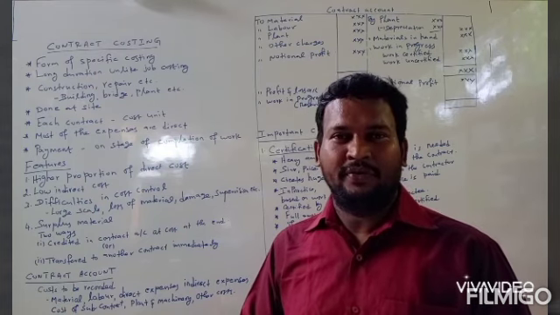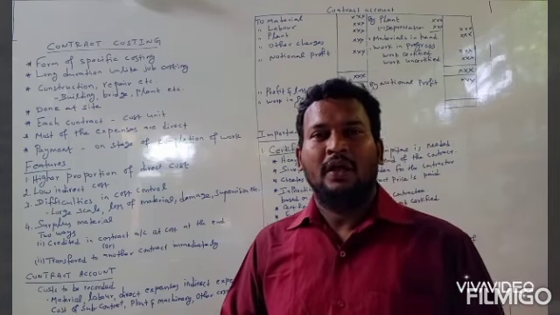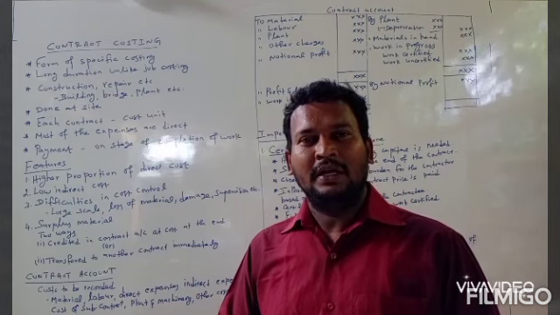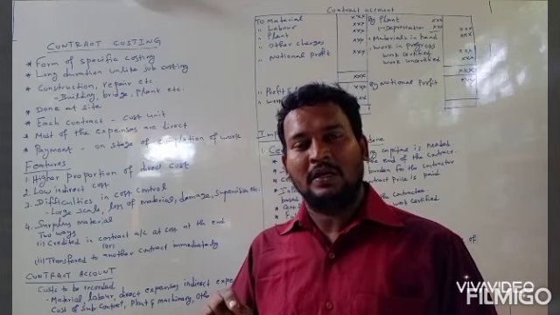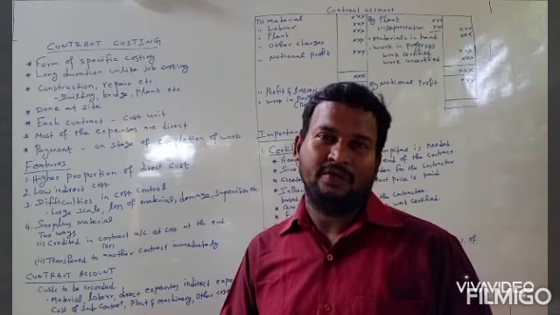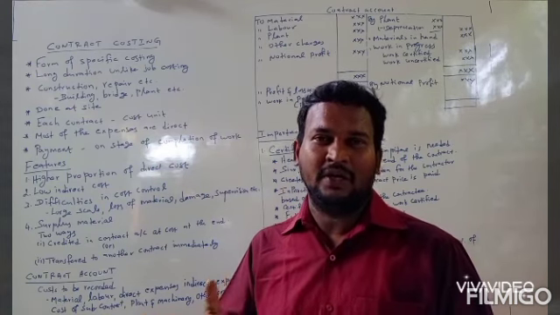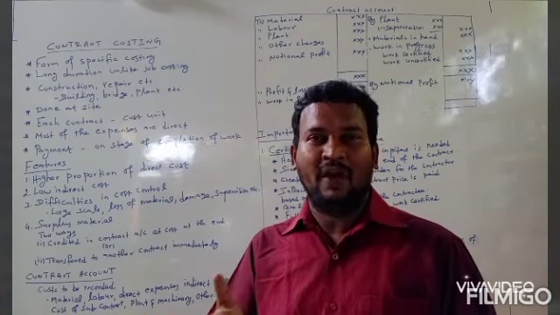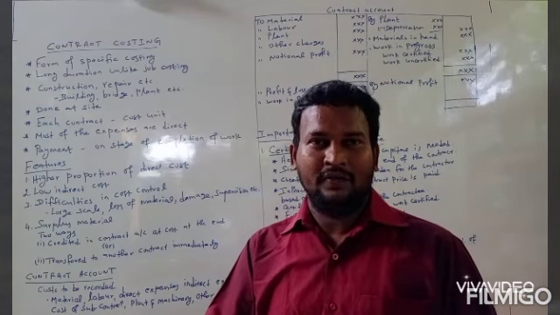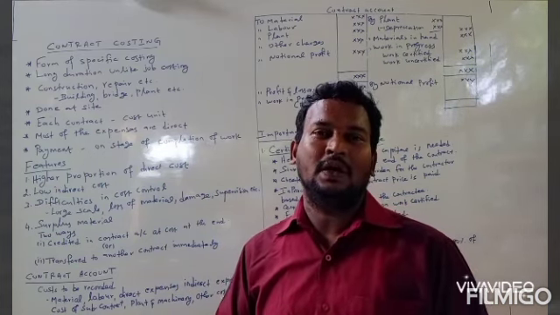It can be treated in two ways. Number one, the unused material can be credited in the contract account at the end of the contract. At the end of the contract, the unused material should be valued at cost and the value should be credited in the contract account.